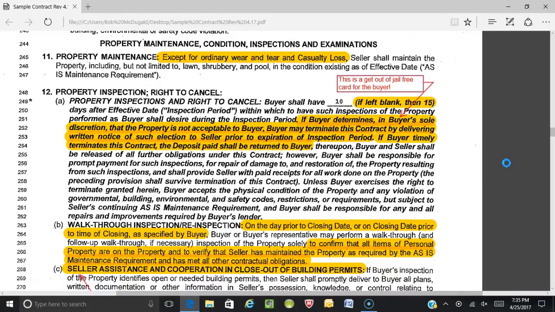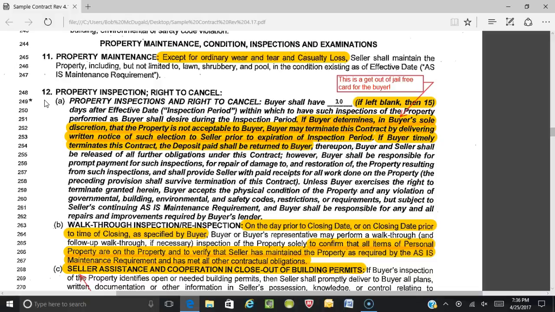Okay, here we go with the FAR/BAR As Is contract. We're going to cover Section 12 in this session. Section 12, important on the As Is contract. This is the property inspection and the right to cancel. A couple things in here we want to pay particular attention to.